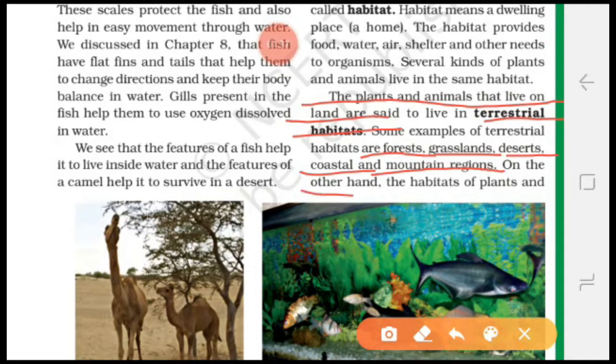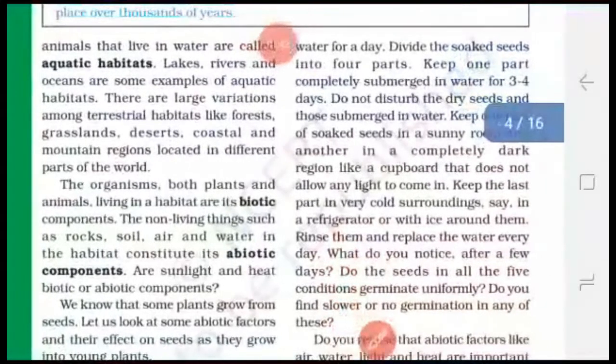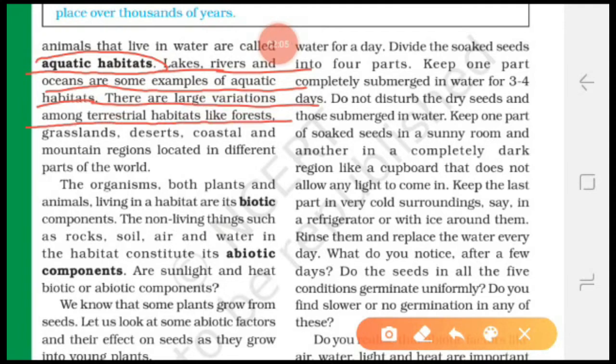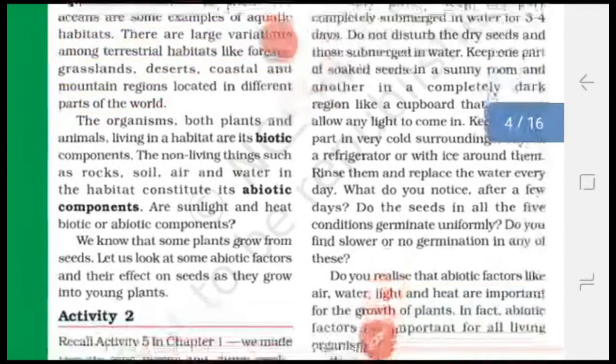On the other hand, the habitats of plants and animals that live in the water are said to be aquatic habitats. The plants and animals which live in the water, their habitat is aquatic. Lakes, rivers, oceans are examples of aquatic habitats. There are large variations among terrestrial habitats like forest, grasslands, desert, coastal and mountain regions located in different parts of the world.